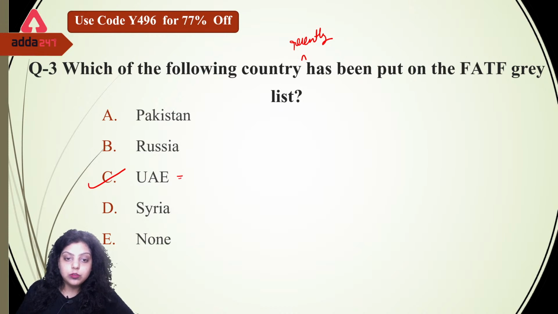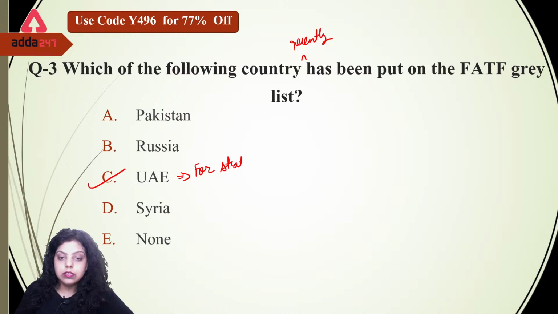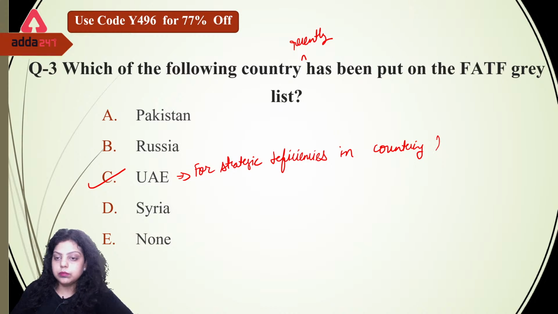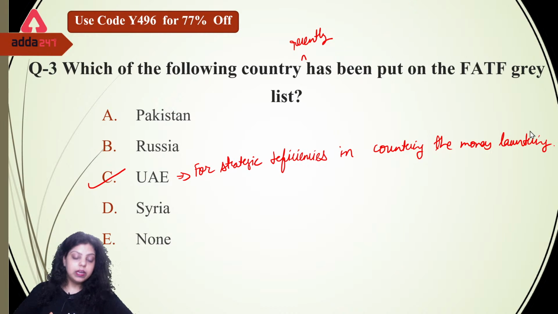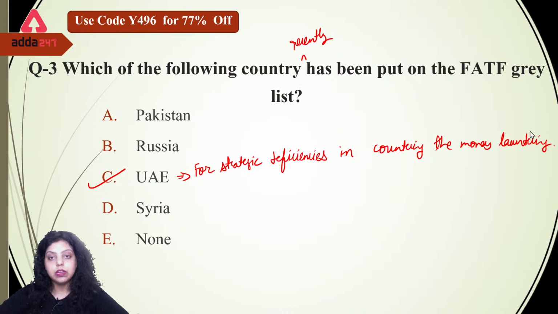Now, why has UAE been added to the FATF grey list? For strategic deficiencies in countering money laundering. Okay, so UAE for strategic deficiencies in countering money laundering. This is the reason why UAE was recently added in the grey list of the FATF.